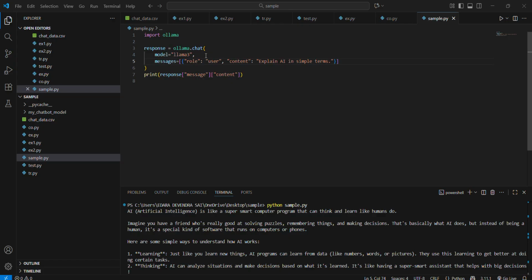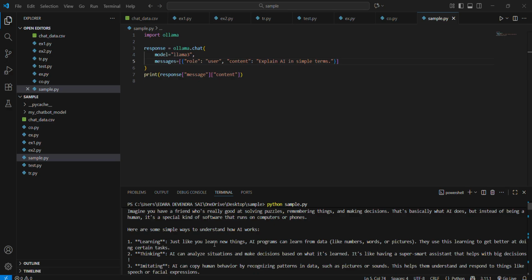Here we see AI is like a super smart computer program that can think and learn like humans. It gives the response to the prompt like that. Ollama.chat can be given the model like Llama 3, or some version like Llama 3.2.